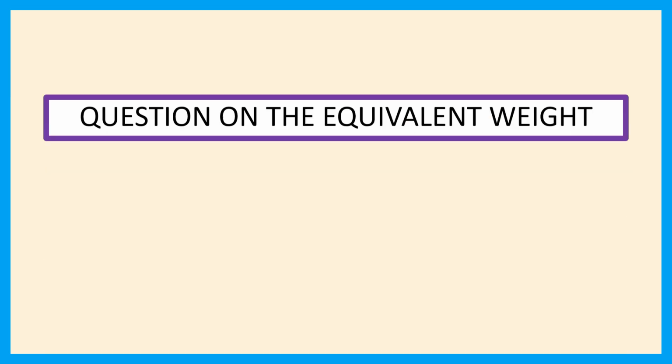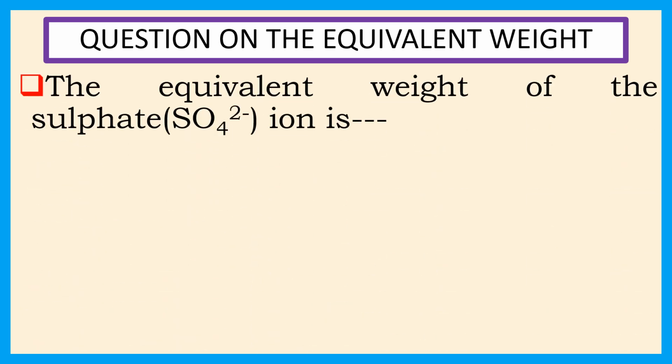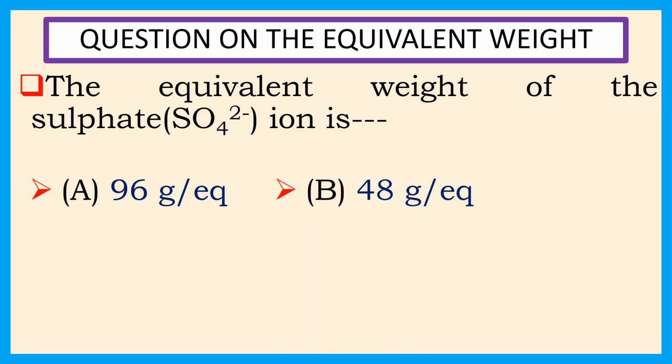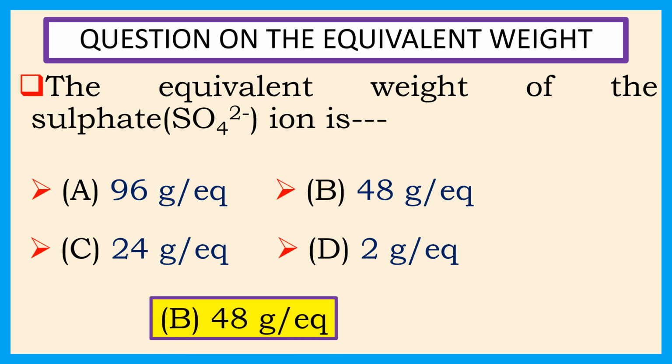Welcome everyone. Question on the equivalent weight. The equivalent weight of the sulfate ion is, choices are A. 96 gram per equivalent, B. 48 gram per equivalent, C. 24 gram per equivalent, D. 2 gram per equivalent. Answer is B. 48 gram per equivalent. Explanation we will see in the next slide.